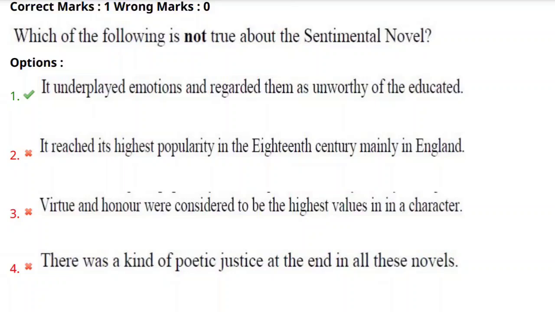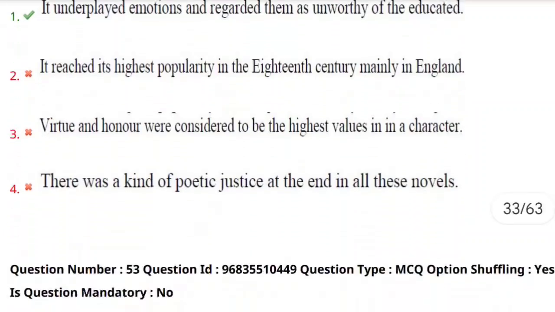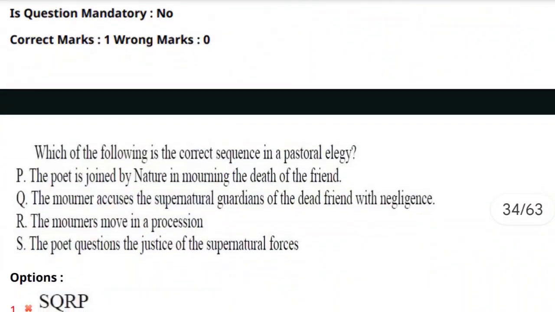Virtue and honor were considered to be the highest values in a character. Virtues are nothing but good moral values. And there was a kind of poetic justice at the end in all these novels. At the end of the novel, there will be poetic justice in all of them. So all the sentimental novels end with poetic justice. Let's move towards the next question.